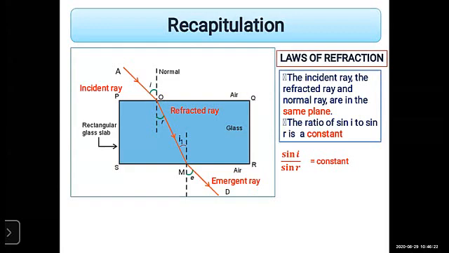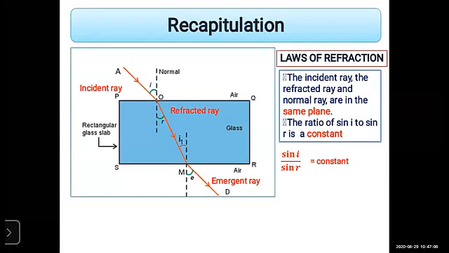When light passes through the glass slab, it is incident on the glass. That ray is nothing but the incident ray. And when it passes through the glass slab, that ray is called the refracted ray. Here two refractions occur, the first refraction and the second refraction. In the second refraction, the light rays pass from the denser medium to the rarer medium. Look at that diagram. When the light passes from the denser medium to the rarer medium, that ray is called the emergent ray, and it is denoted by E.